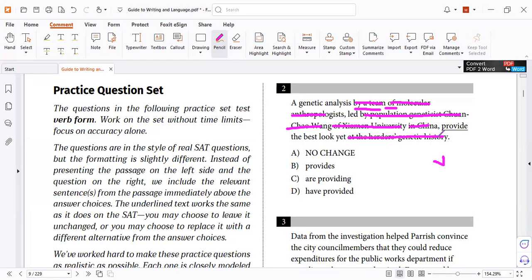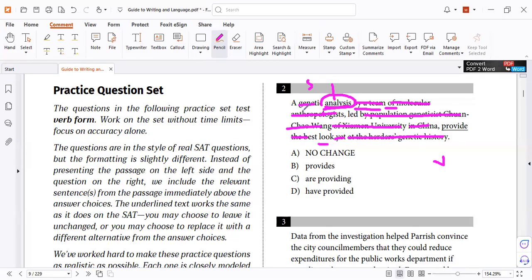Adjective, delete, because my subject is a noun. And then adjective, delete. Now we have look and adverb. Now ask yourself what or who provides the best look, the analysis, or look? It's analysis.